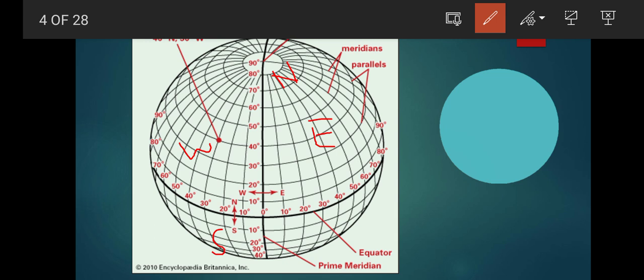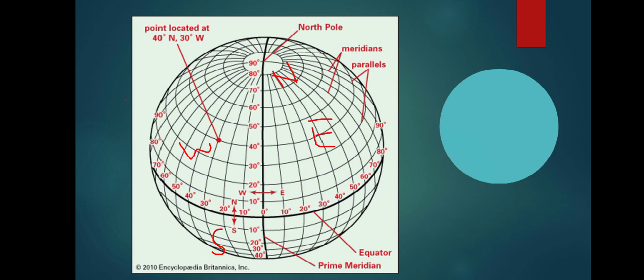So if we want to calculate any point, how can we see it? This is the point located here, the red point. If we are going to find its location, then we will say that it is 40 degrees north and 30 degrees west. So that's how the degrees are located on the map, and that's how we find the location of any area on the globe.